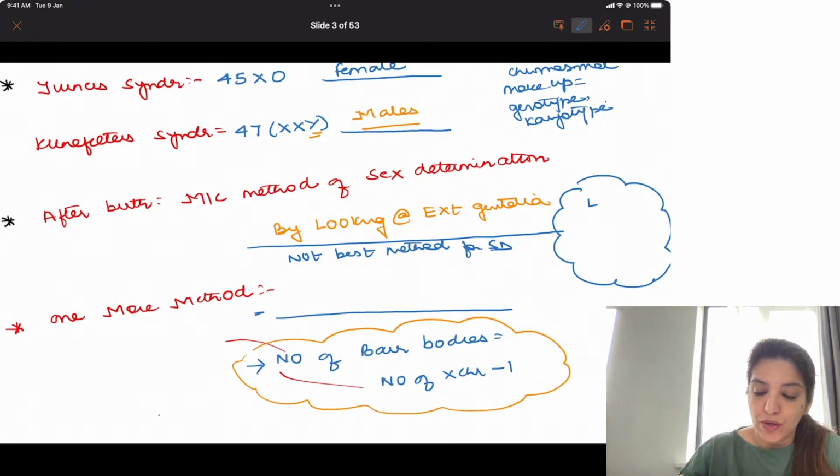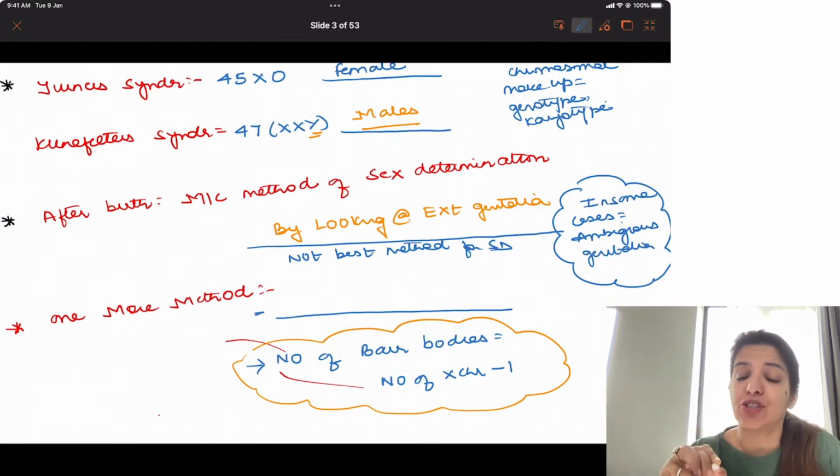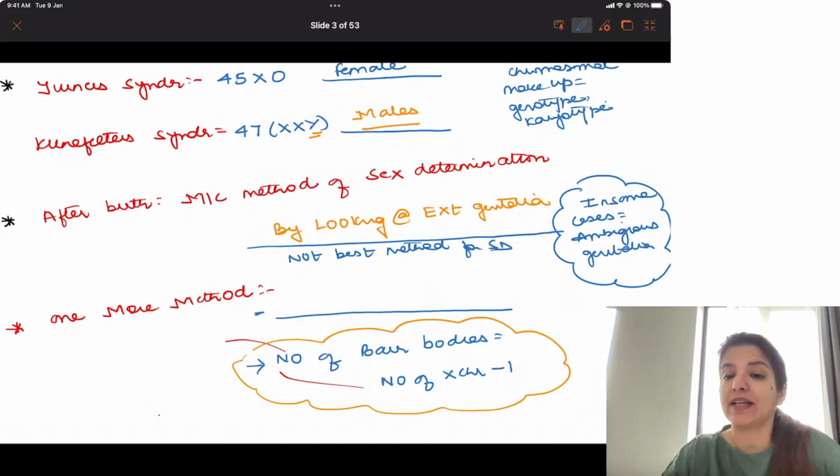So in some cases, there can be ambiguous genitalia. Ambiguous genitalia means where by looking at the external genitalia, you will not be able to tell the sex, right? That is why sex determination by looking at the external genitalia is not a very good method, right?